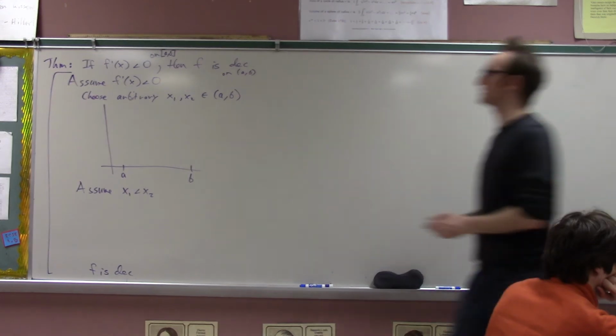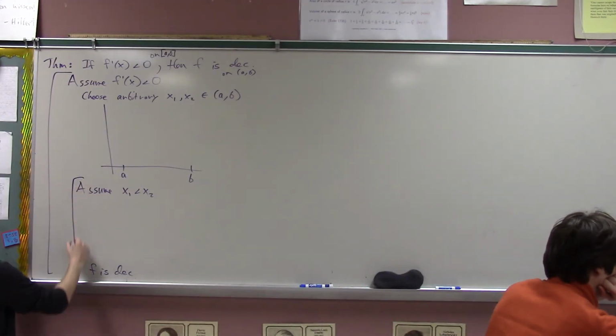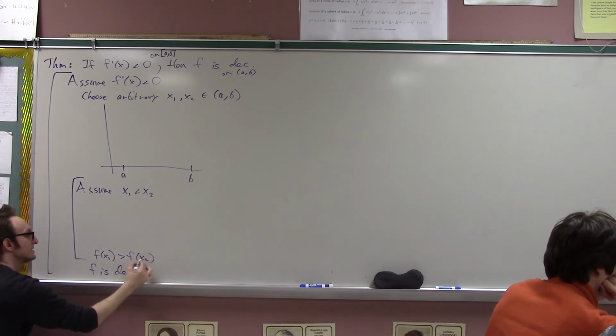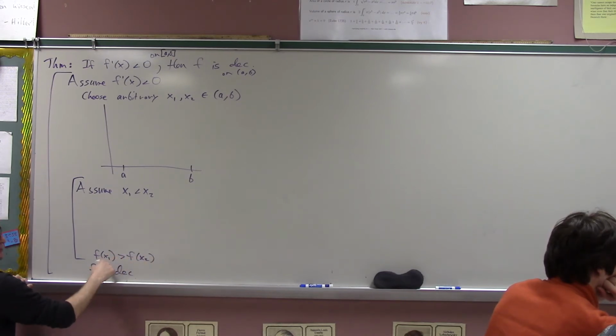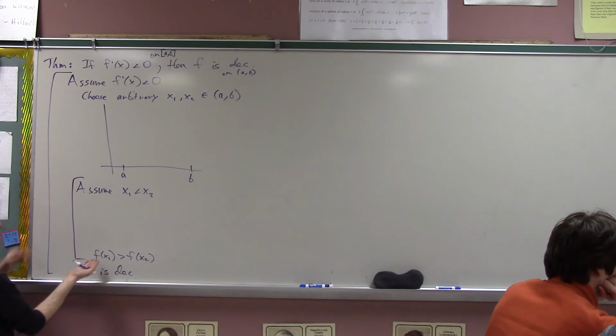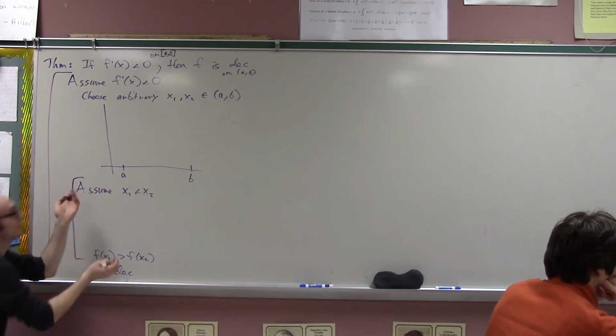So I'm going to assume that x1 is less than x2, and then what's my goal? f of x1 is greater than f of x2. Exactly. If I can succeed in showing that f of x1 is greater than f of x2 from the assumption that x1 is less than x2, then I have completed the proof that it is decreasing. Follow? Yeah. And then I would be done with the proof.